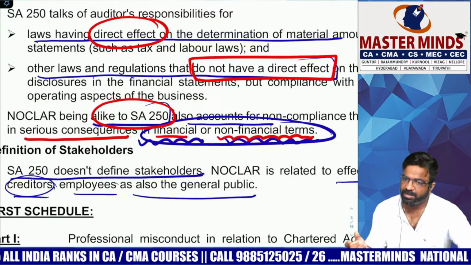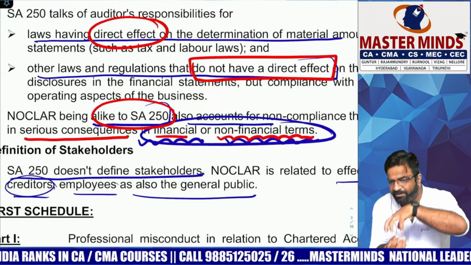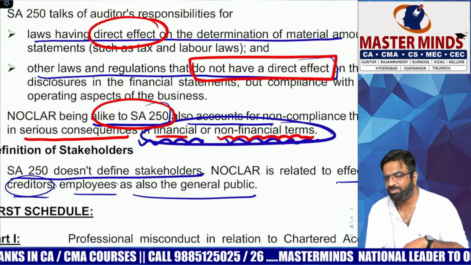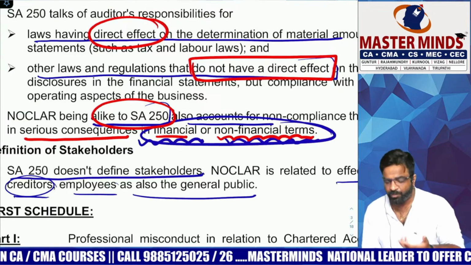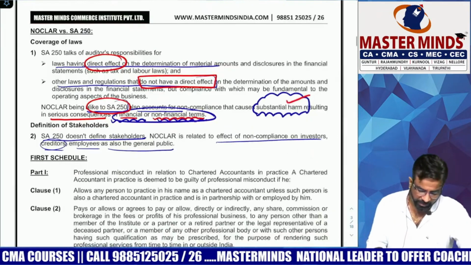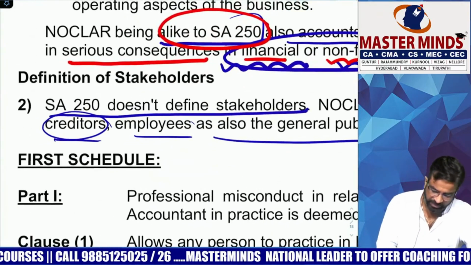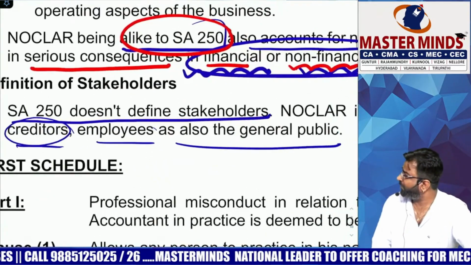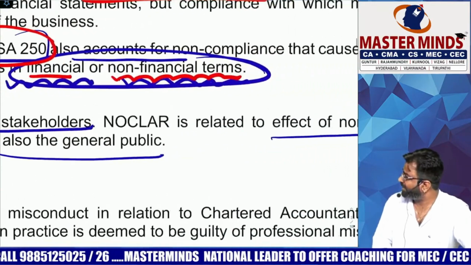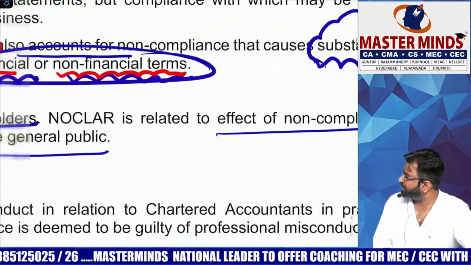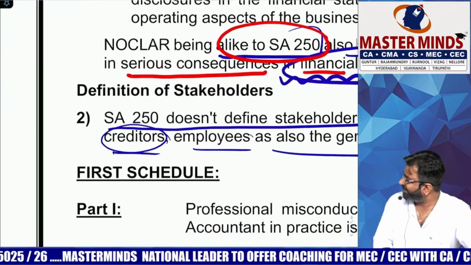So you cannot say that 250 covers it. Noclar is the broader concept and includes 250. Am I correct or not? And this is the second difference I was telling you. 250 does not define what? Stakeholders. Noclar relates to the effect of non-compliance on investors, creditors, employees.